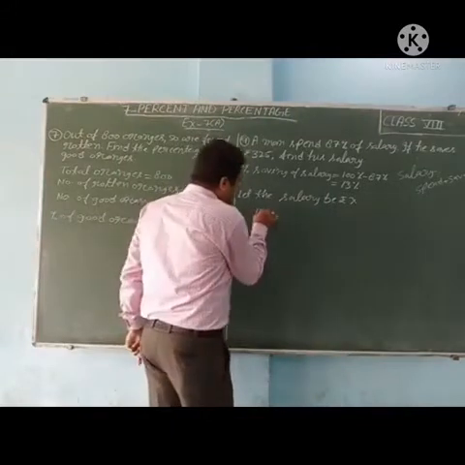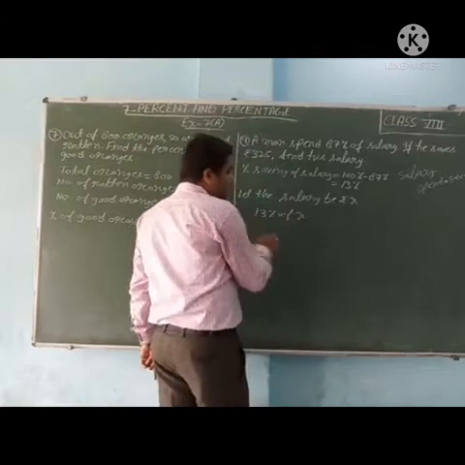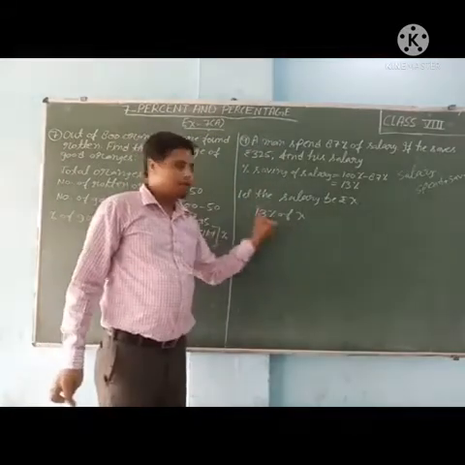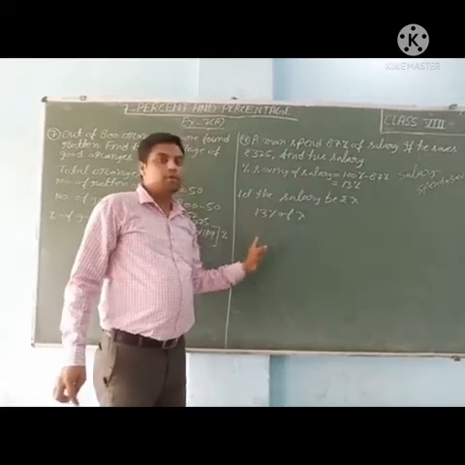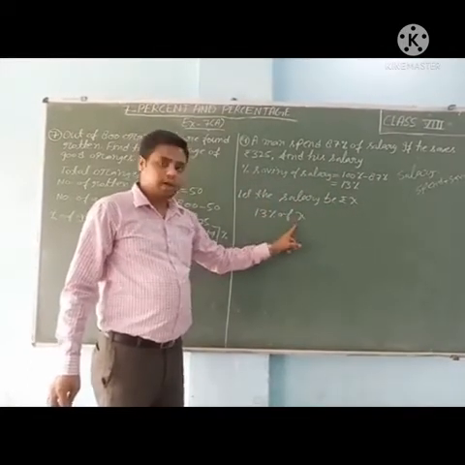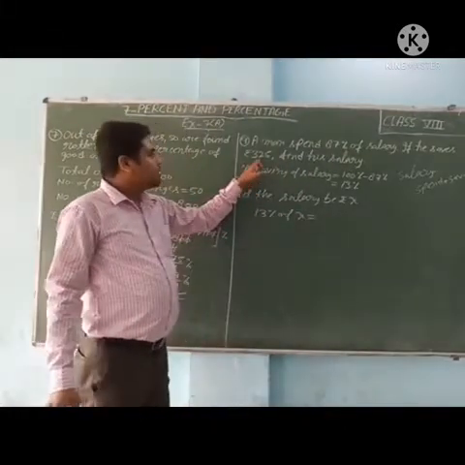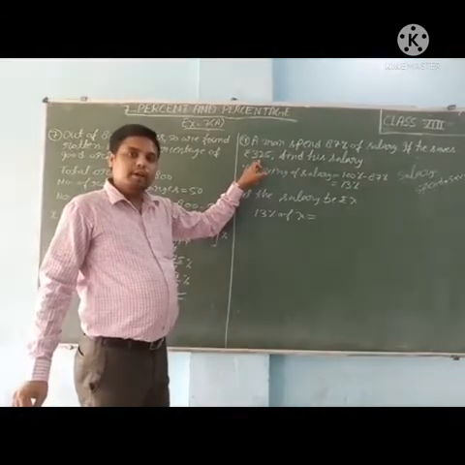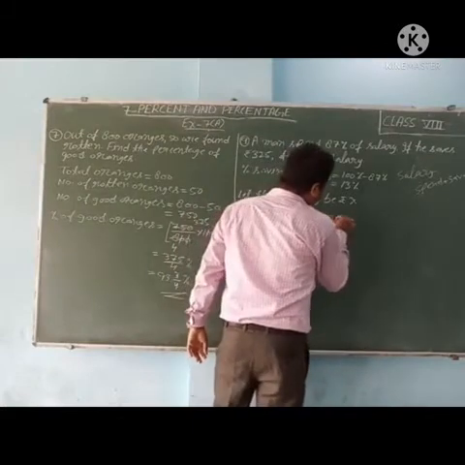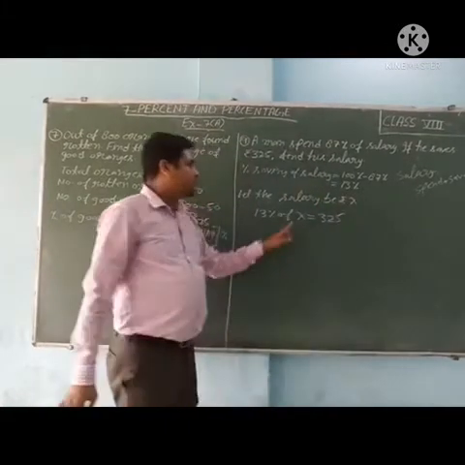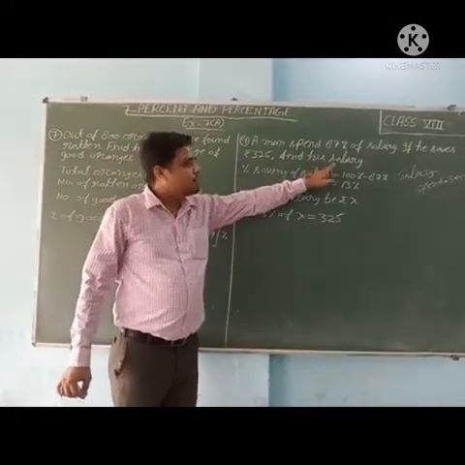So how many percent saving? 13% of X. So it is saving in terms of X. 13% of X is saving because 13% is saving. So 13% of total salary. Total salary is X. In rupees, what is the saving? 325. They both are equal. So now we will find the value of X. That will be the salary. And what is asked? Find his salary.